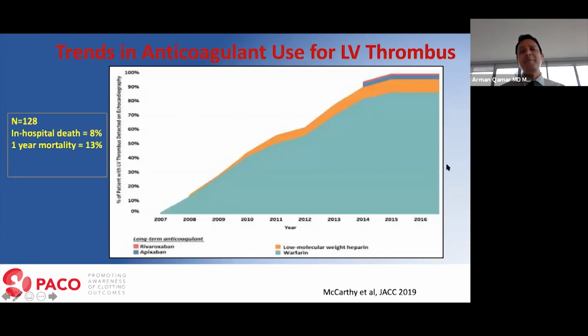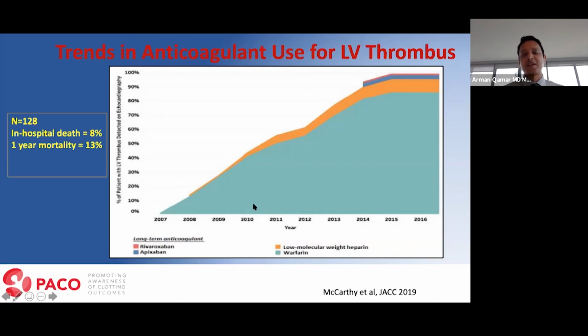Now, what are people really treating LV thrombosis with these days? So let's see. This is data again from the Harvard system that Kian McCarthy had published in JACC. They looked at 128 patients. Now you can imagine the sample sizes of these studies are so small because there's not much data on this topic. N of 128 patients with LV thrombus. In-hospital death rate was 8%, and one-year mortality was 13%.